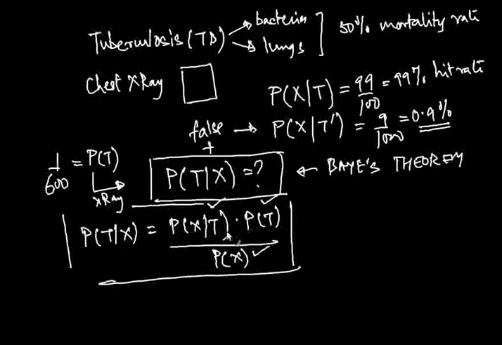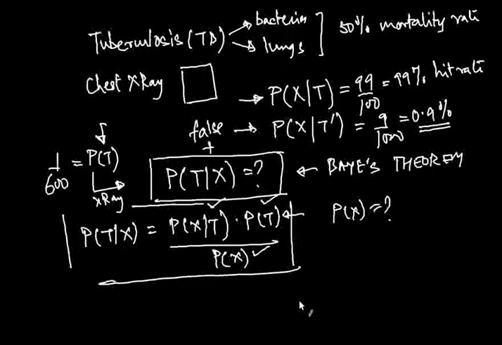So if we have a look at it, in the numerator we know everything. We have been given the probability for X given T, that's over here. And we know what the probability of T is, that was over here. So the only thing that's left to be found is the probability of X. We don't know what the probability of X is.